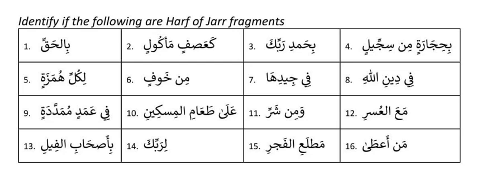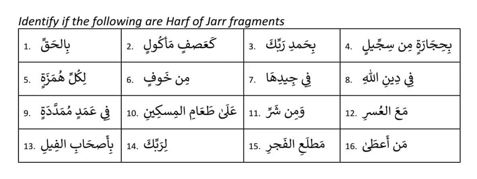Man auta. Auta can be rafa, nasab, jar, anything, but man is not a harf of jar. Remember, this is the place most people get confused. They write man as a harf of jar. Some people see a nasib after man and say, how come, because of man you said it has to be jar, now it becomes nasib. Many students complain, how come after man it becomes nasib, or sometimes rafa as well.